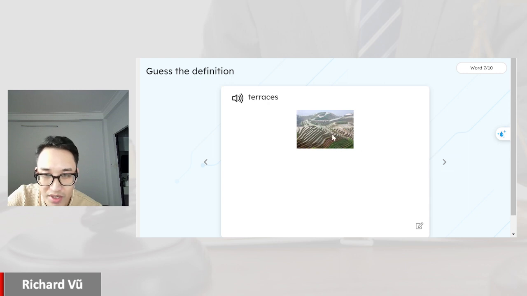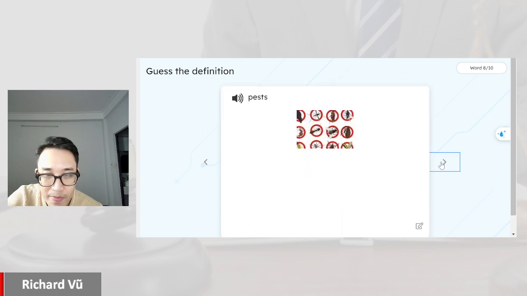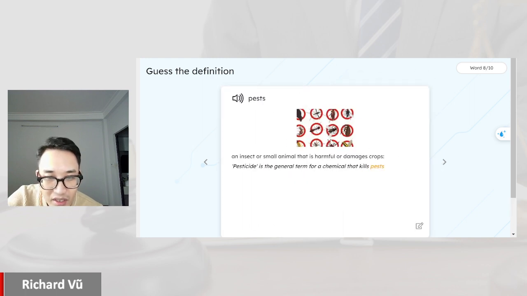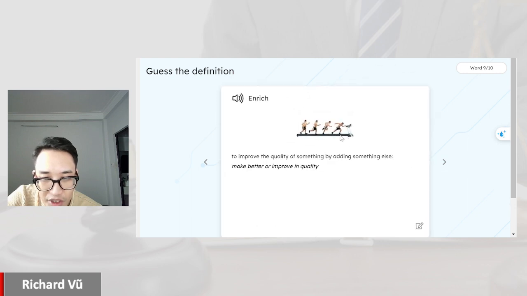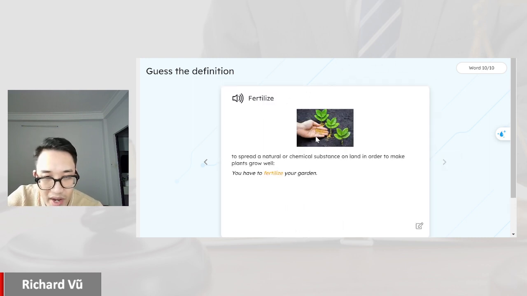Terraces, a flat raised area. Pest, an insect or small animal that is harmful to crops. Enrich, to improve the quality of something by adding something else. Fertilize, to spread a natural or chemical substance on land in order to make plants grow well.